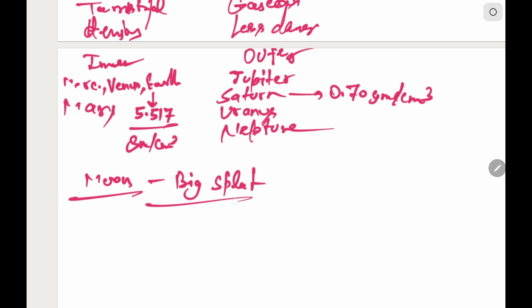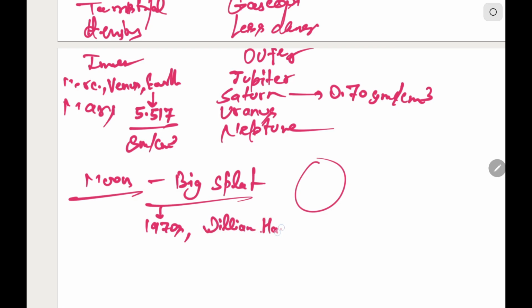Now, the theory related to the formation of the moon is known as the big splat theory. Earlier it was considered that the moon was formed out of a part of the Pacific Ocean, but later this big splat theory was put forward in 1970 by William Hartmann and Alastair Cameron.